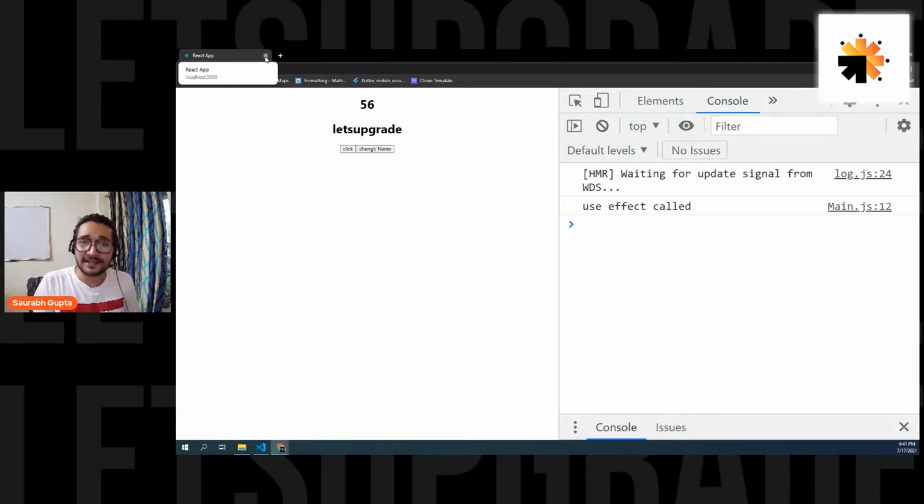Yes, Hema Kumar, useContext is different, but that is something we are not learning right now. useContext is for global state sharing. That is different.